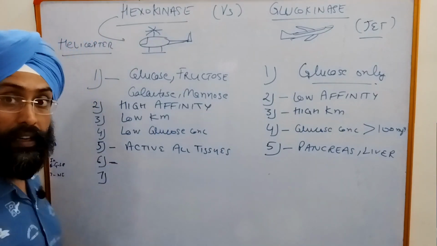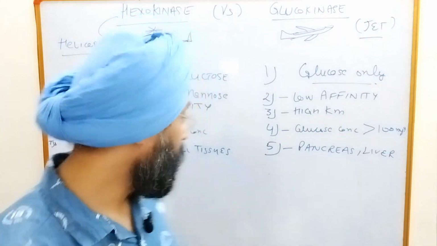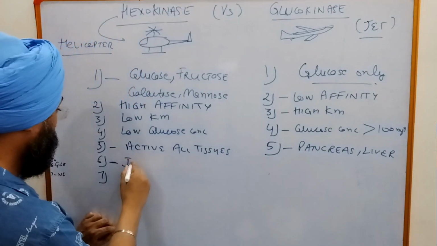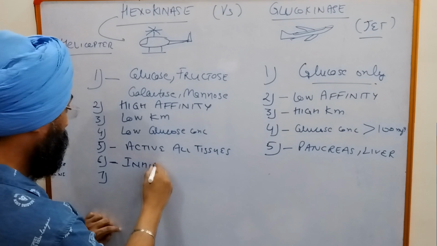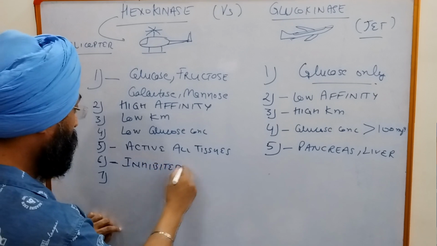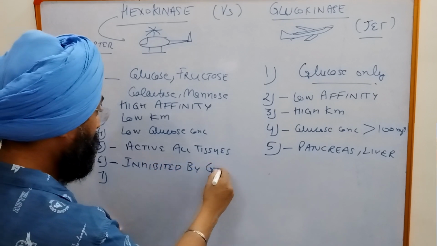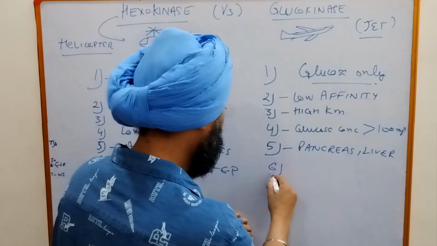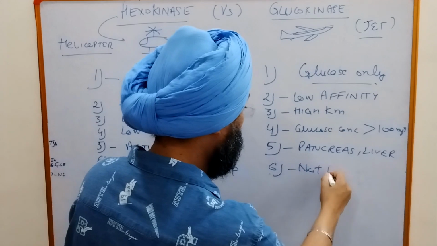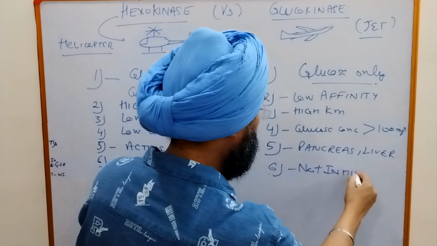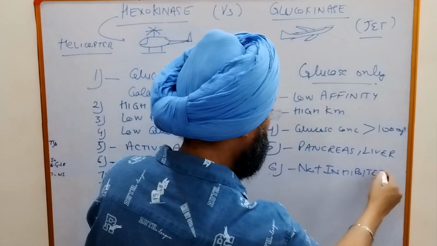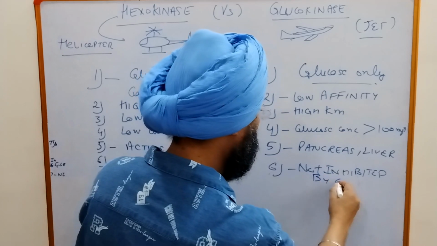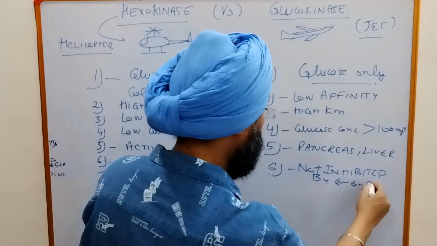hexokinase is inhibited by glucose 6 phosphate, and glucokinase is not inhibited by glucose 6 phosphate.